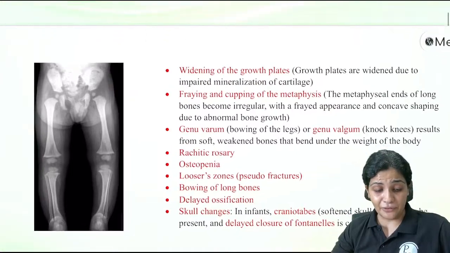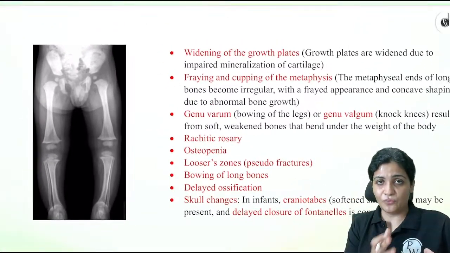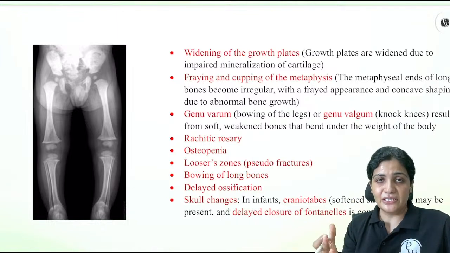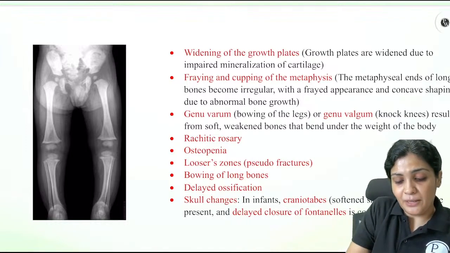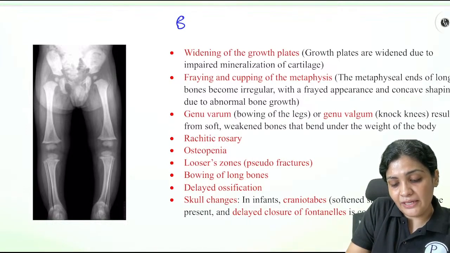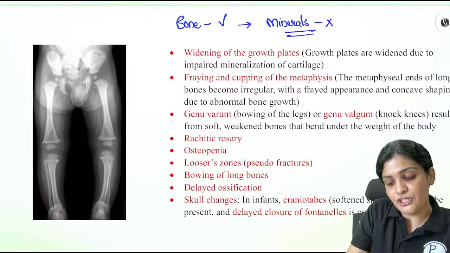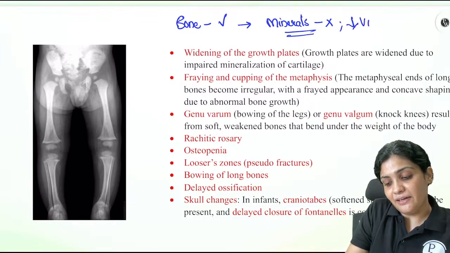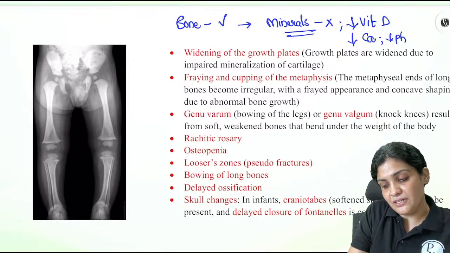And whenever we talk about the rickets, immediately the friend of the rickets is your scurvy. So we have dealt with scurvy. Now we are going to deal with rickets. So rickets, what is the first thing which you have to remember? The first thing we remember is that in this, the bone is fine, but there is weakness of the mineral. So there is a demineralization of the bone where there is a decrease in vitamin D levels. Hence, there will be a decrease in calcium. Hence, there will be a decrease in the phosphorus levels.